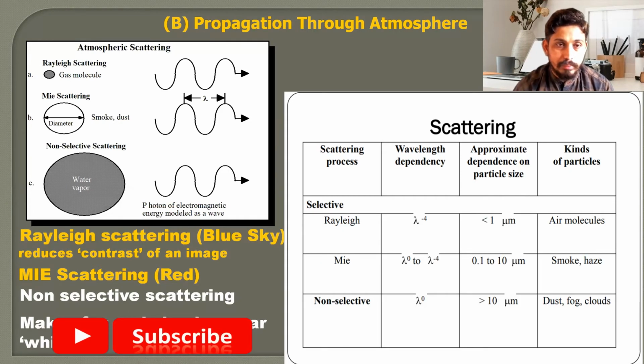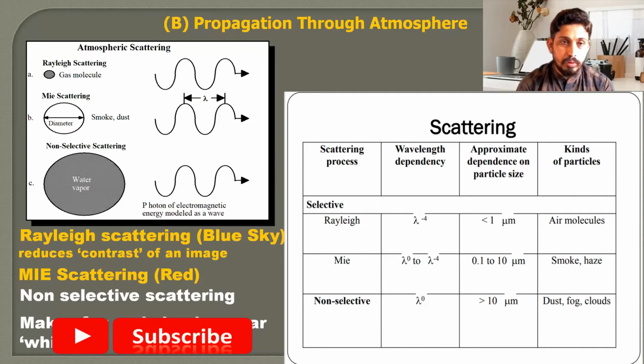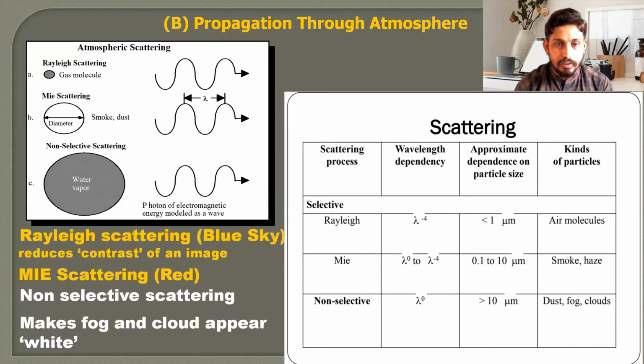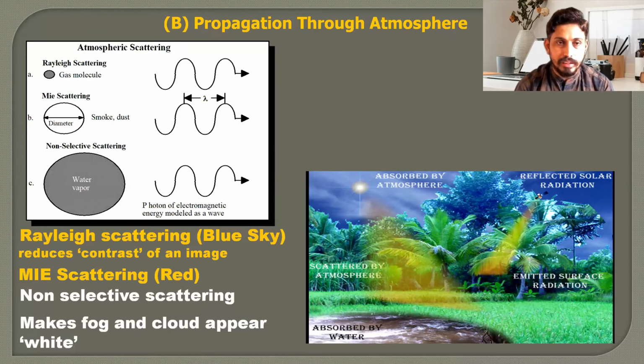Here, Rayleigh scattering occurs when there is the smallest gas particle and the wavelength is larger. In such a case, scattering occurs and the sky appears blue. There is a scattering of the blue color into the sky, and that's why most of the time the sky appears blue, because of Rayleigh scattering.